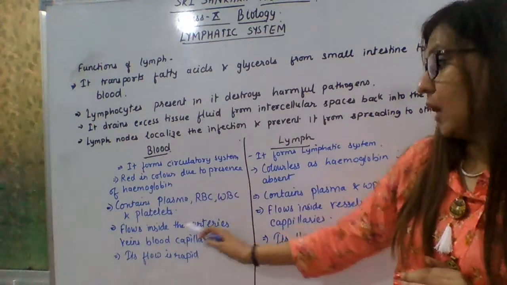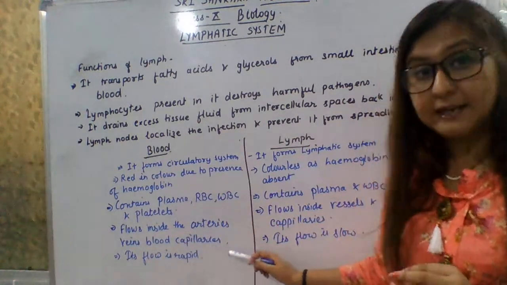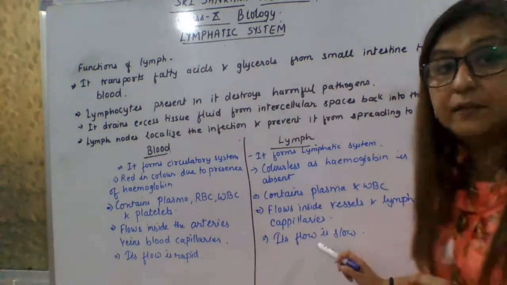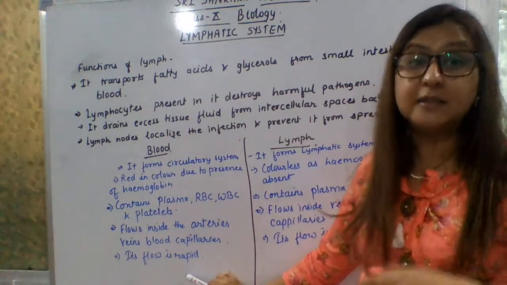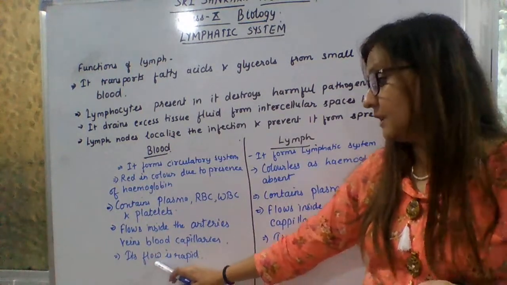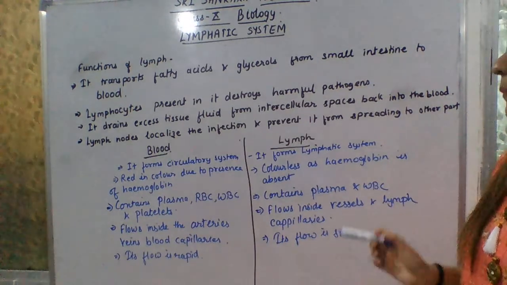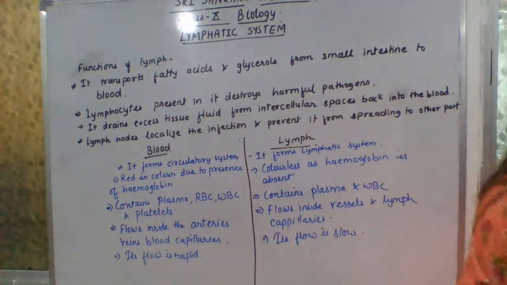Blood flows through arteries, veins and blood capillaries, whereas lymph flows inside lymph vessels and lymph capillaries. And the last point, the flow of blood is very rapid, whereas lymph flows very slowly. Okay, so this is all about the lymphatic system.